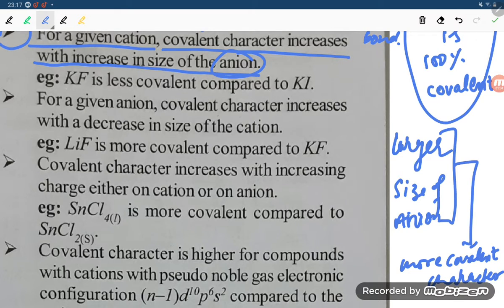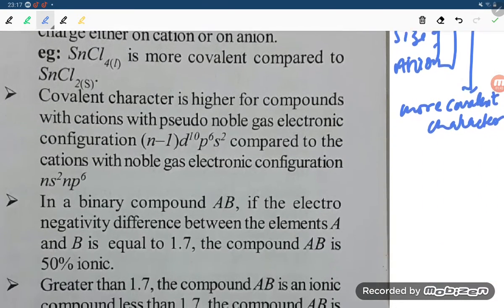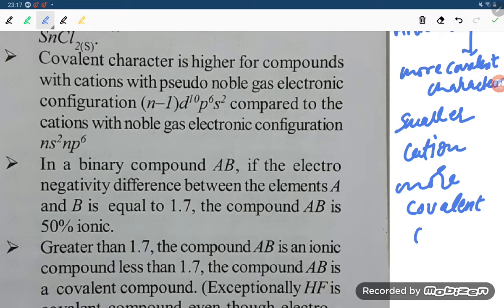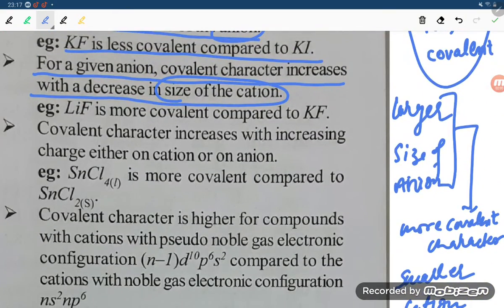Next one, like KF is less covalent than KI, right? For a given anion, covalent character increases with decrease in size of the cation. What is the meaning, students? Smaller cation, more covalent character. Keep that in mind. They have given the example that LiF is more covalent than KF, because Li is smaller.